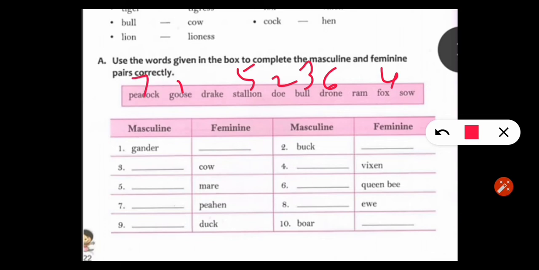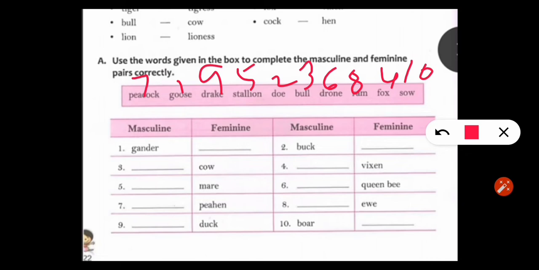Eighth one, ewe. Answer is ram. Duck. Masculine of duck is drake. And the last one, here we have to tell the feminine of boar. Boar, sow.